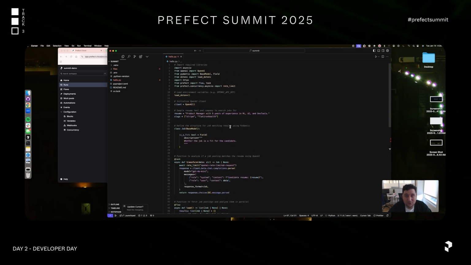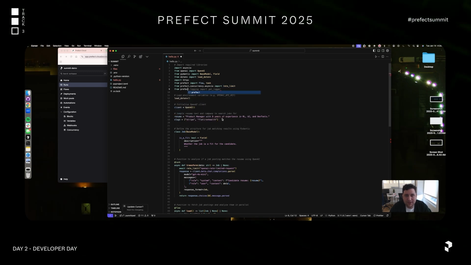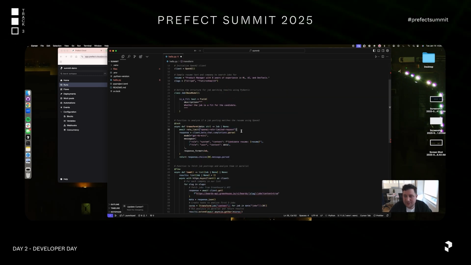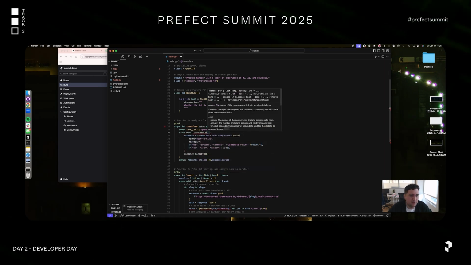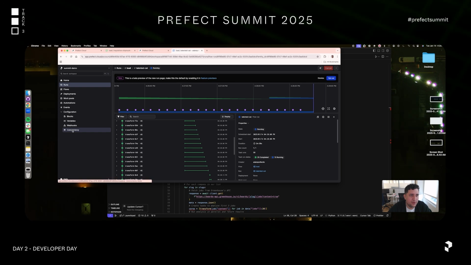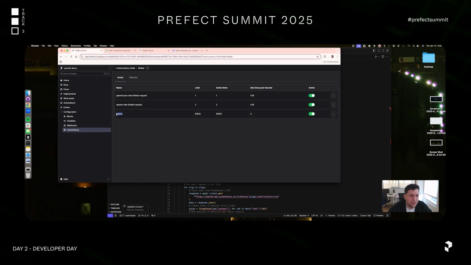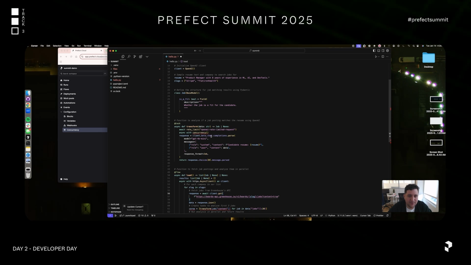So that's managing rate limits. But I also want to manage the token limit as well. So from prefect.concurrency.asyncio, I can also import concurrency. What this gives me is a context manager that I can actually use to block on token budgets as well. So I can say, async with concurrency. And let's remember what the name of this token was called. If I go back to concurrency, this is called just simply tokens. What a great name.